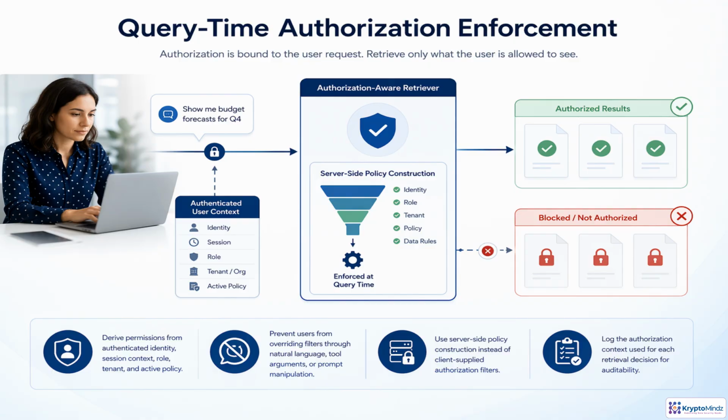At retrieval time, authorization has to be rebuilt from trusted server-side context, not from the user's wording. First, authenticate the user and capture session, role, tenant, and active policy. Then convert that context into enforceable filters, such as allowed tenants and clearance limits.